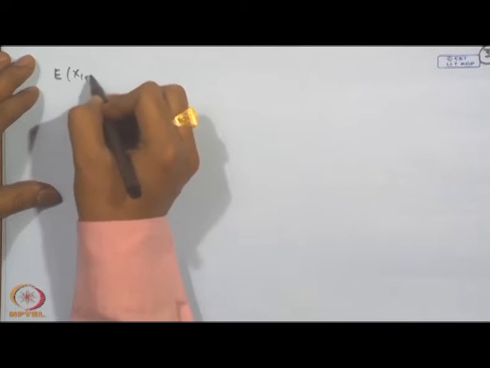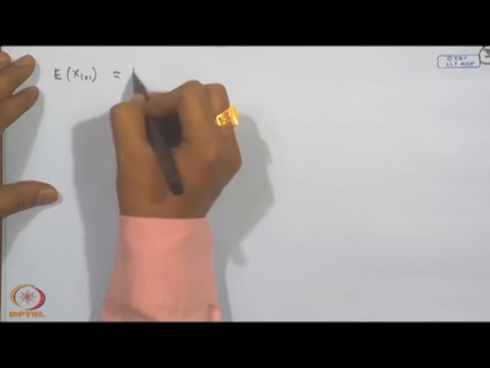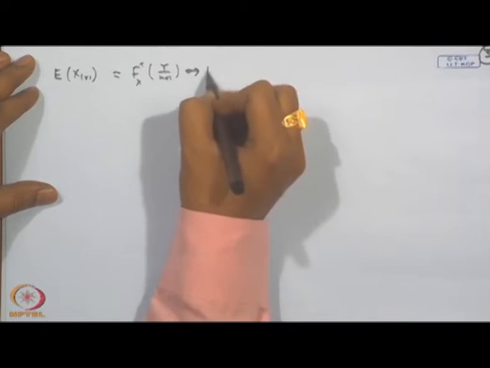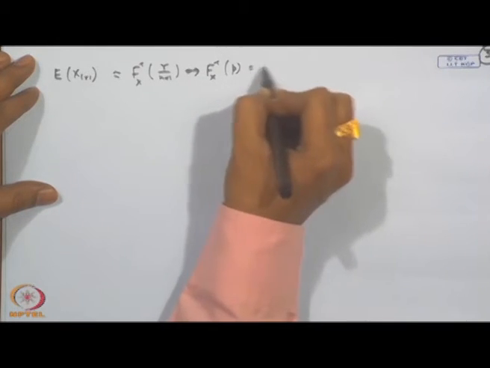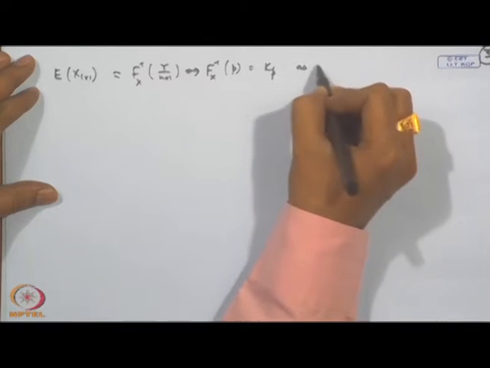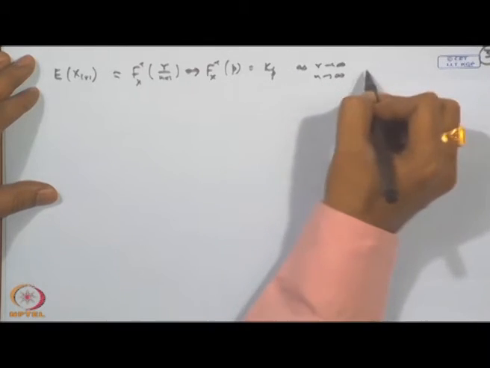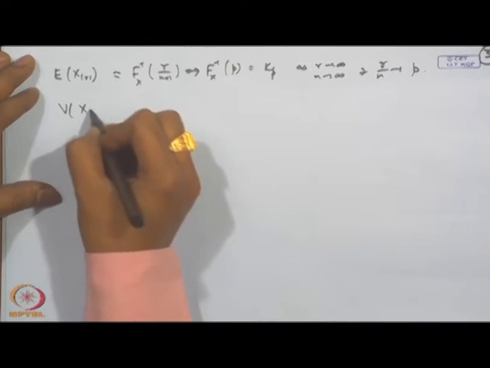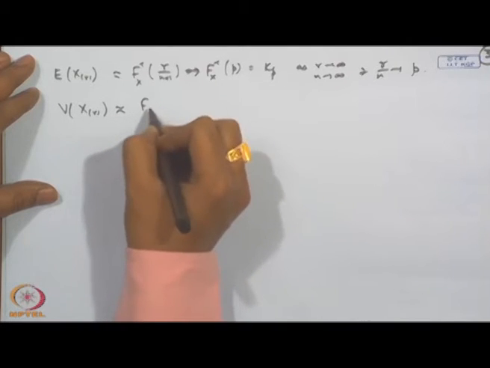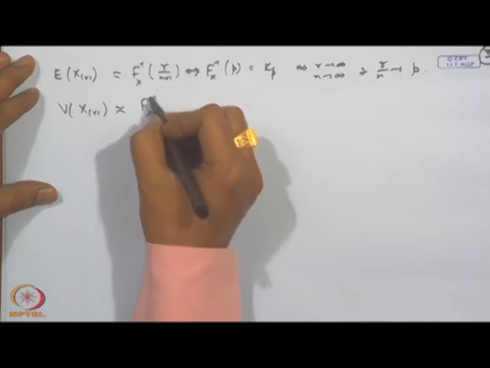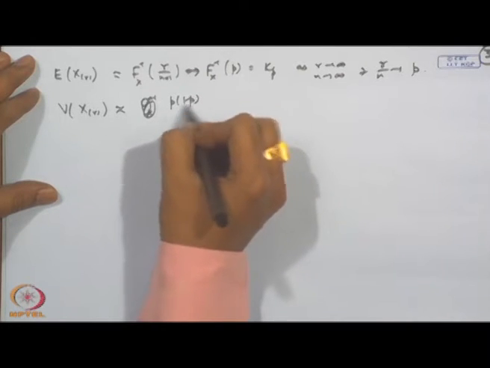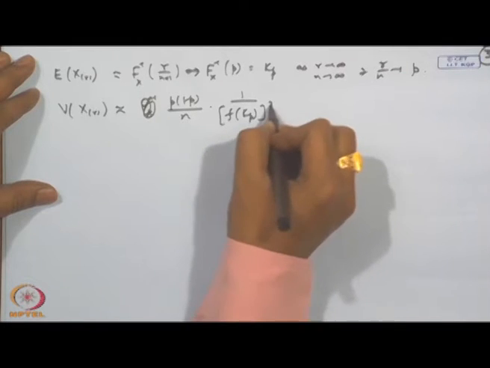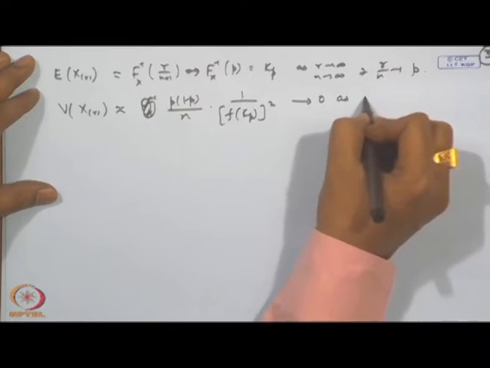Expectation of x r is approximately f inverse of r by n plus 1, that is f inverse of p, which is equal to k p, as r tends to infinity and n tends to infinity such that r by n tends to p. Similarly, variance of x r is approximately, considering the first-order approximations that we derived yesterday, p into 1 minus p by n, 1 by f of k p square. So this will go to 0 as n tends to infinity.